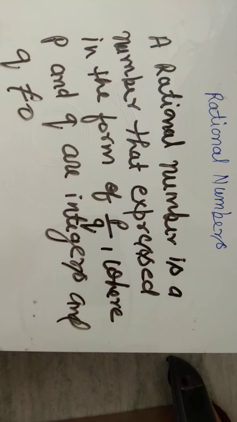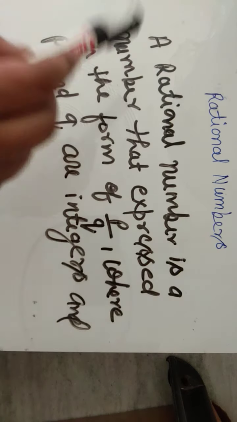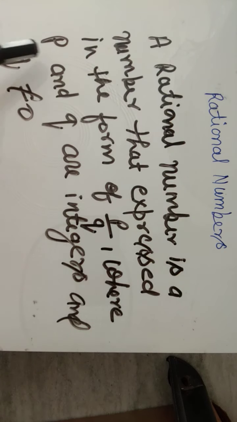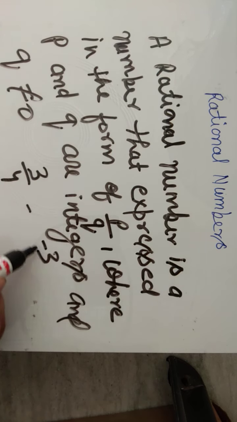A rational number can be expressed in the form of P upon Q. P upon Q की फॉर्म में हम रैशनल नंबर को एक्सप्रेस कर सकते हैं. Here P and Q are integers, but Q can never be zero, because a number divided by 0 is not defined. So 3 upon 4 is also a rational number, and minus 3 upon 4 is also a rational number.